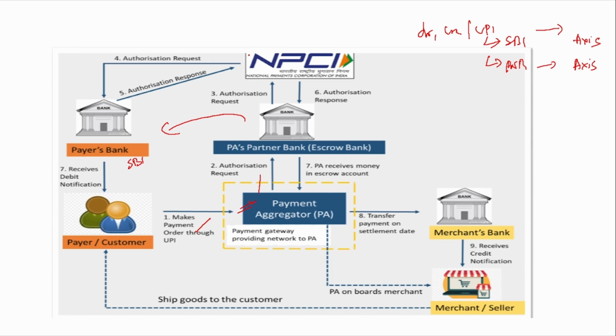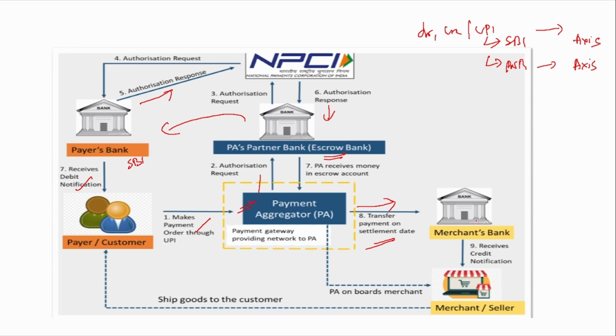Now, SBI verifies whether it is an authentic payment request or not, and after verifying its authentication, it sends the response. Okay, fine. You can now debit. Now I give you 1,000 rupees for the purchase that has been made by the customer. So the customer's account is debited. The customer also receives this debit notification, and then this amount is credited to the escrow account of the payment aggregator. Now, after receiving the amount, the payment aggregator transfers the amount to the merchant on a settlement date.